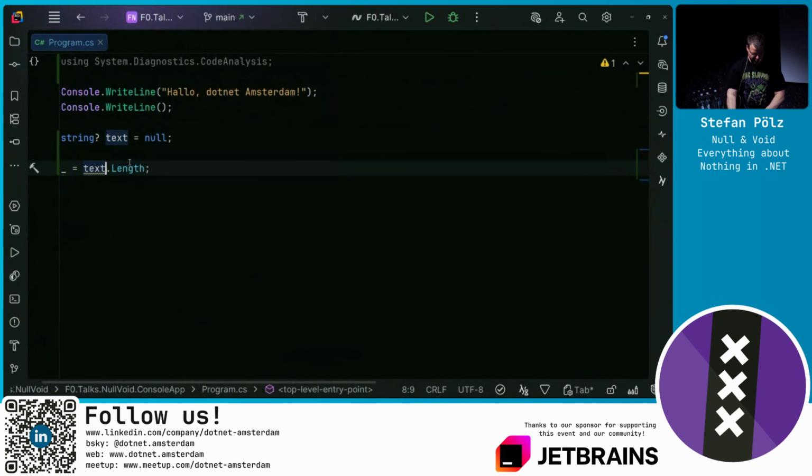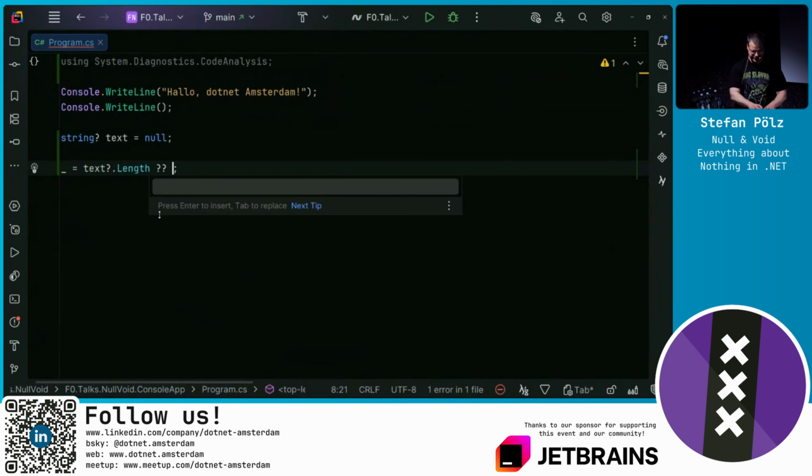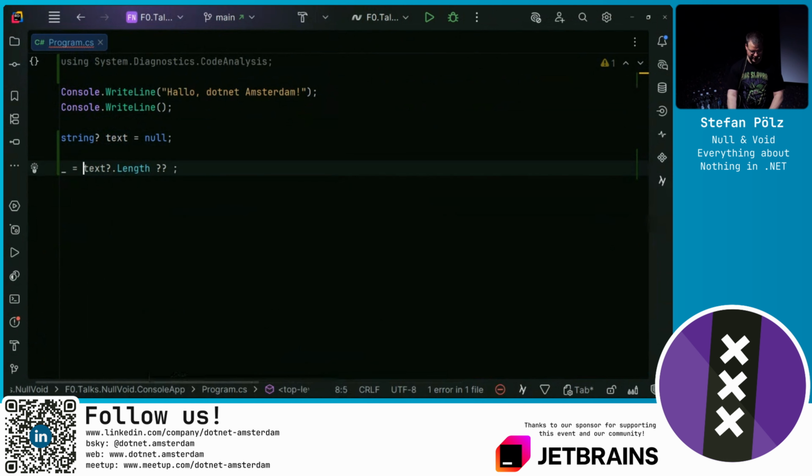We can also use a null coalescing operator: if the left-hand operand evaluates to null, which in this case it is, we evaluate the right-hand expression. It is a length, so it should be something. The right-hand expression is only evaluated if the left-hand expression is null.